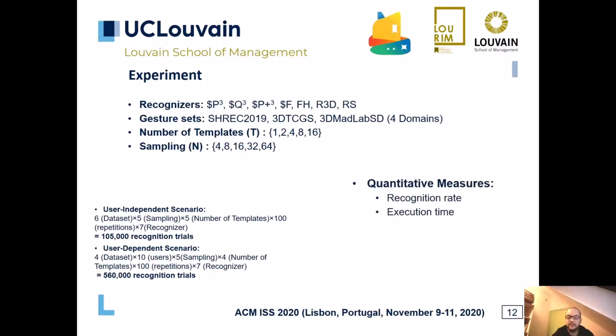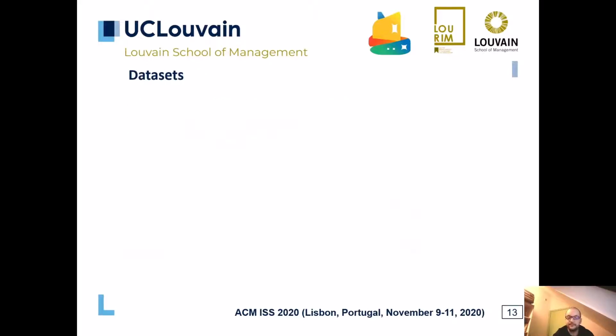We collected the test results through 2 quantitative measures, the recognition rate and the execution time. Thanks to the collected results, we can analyze the effect of 3 factors on the recognition rate and the execution time: the datasets, the number of templates, and the sampling.